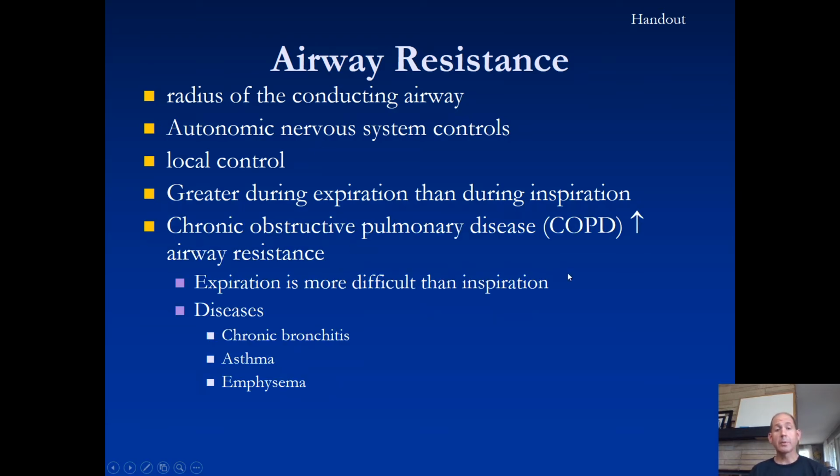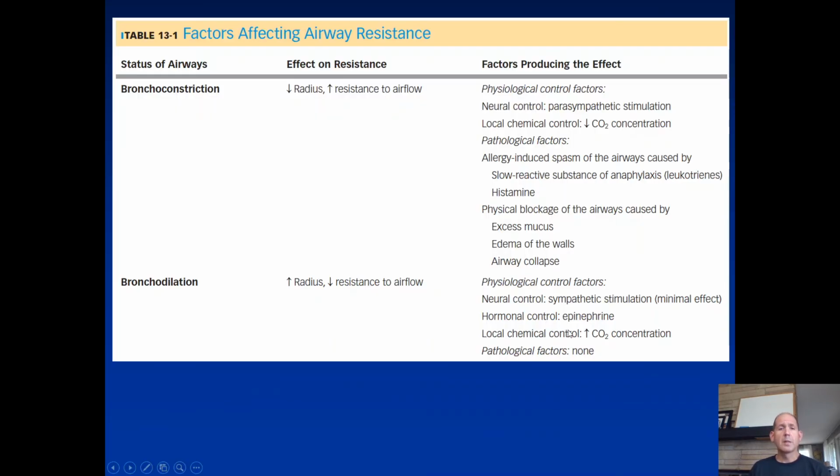One such example is our chronic obstructive pulmonary diseases, such that we have elevated airway resistance. So again, the air movement is going to be more difficult during expiration than during inspiration. Obstructive pulmonary diseases include chronic bronchitis, asthma, and emphysema. A summary of factors affecting airway resistance is described in Table 13-1.